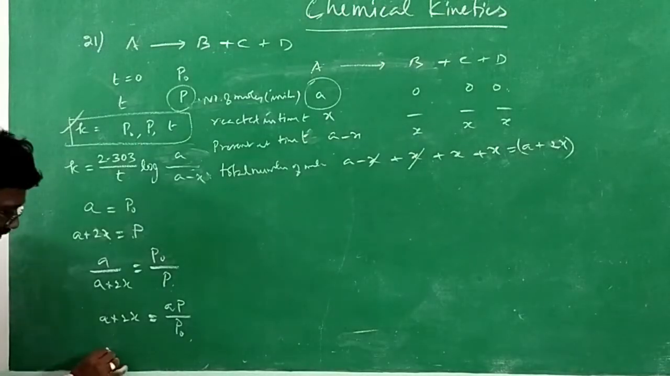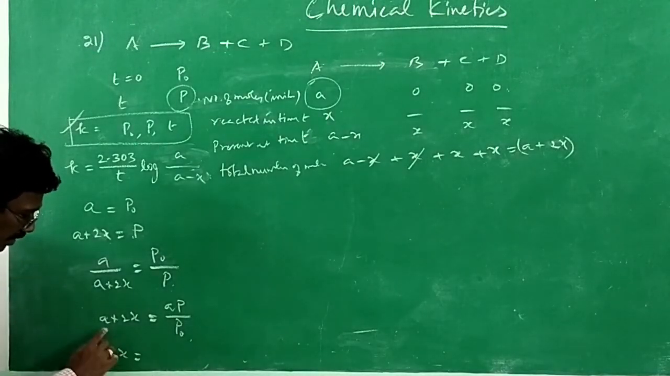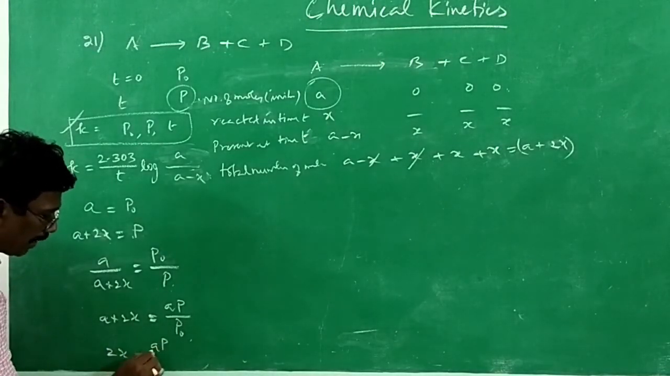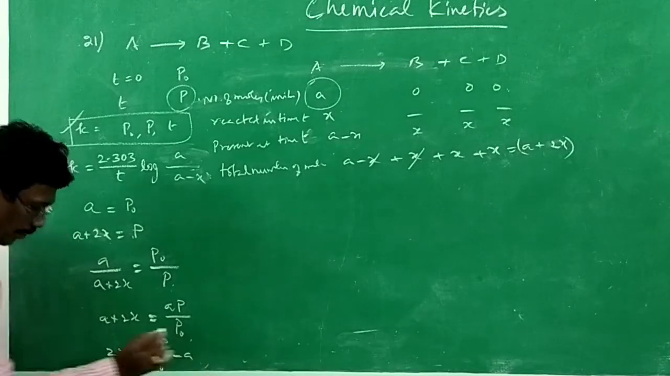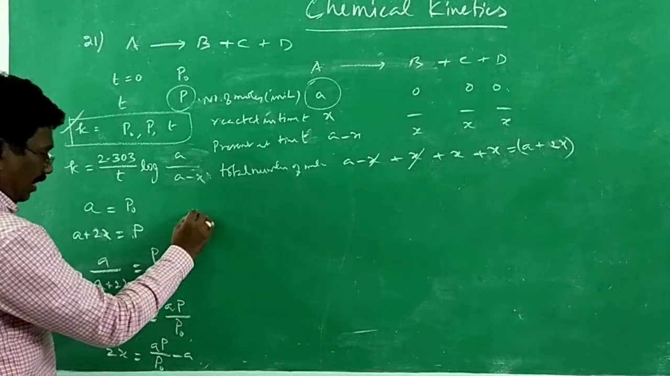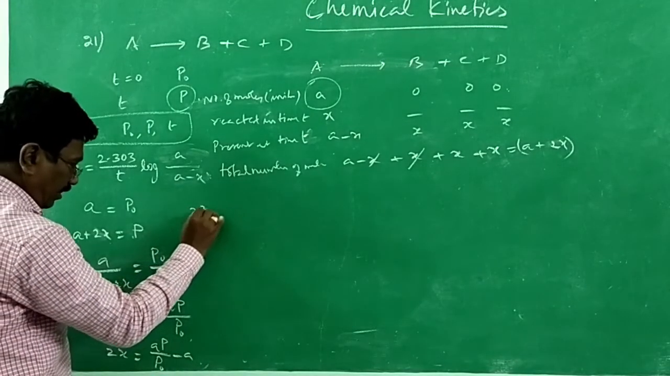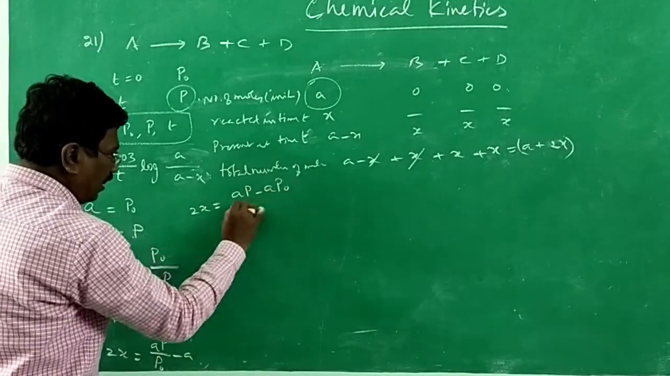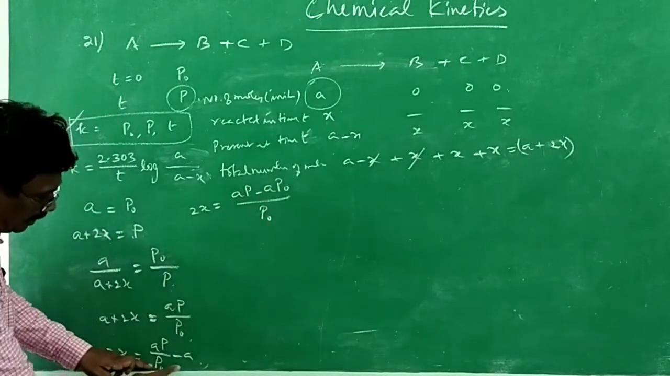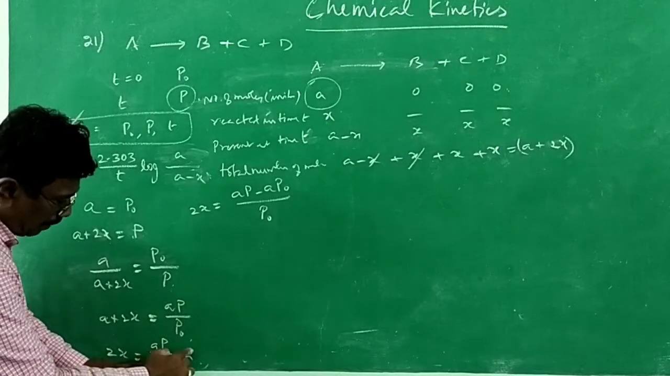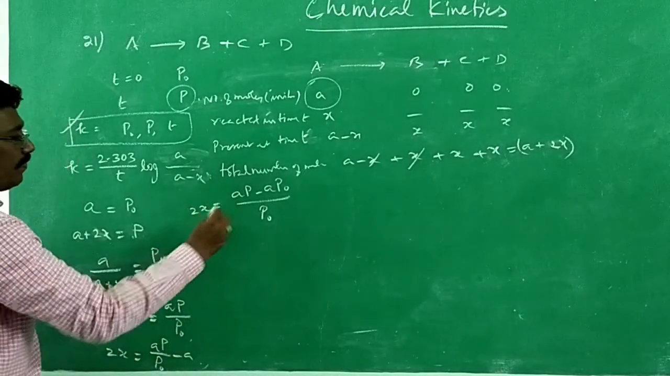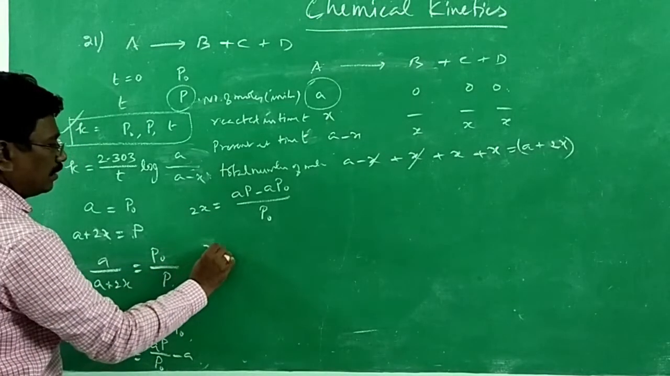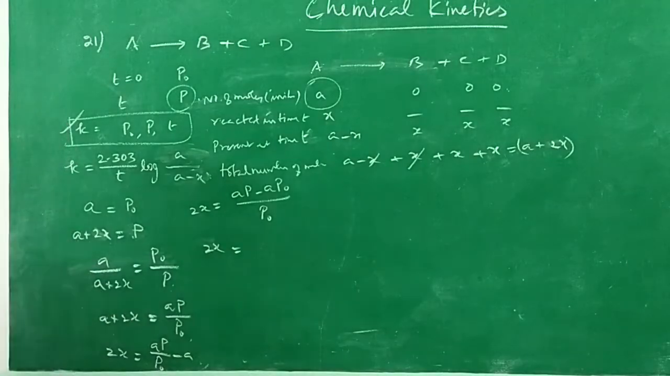Or 2x is equal to AP by P naught minus A. That is, 2x is equal to AP minus AP naught divided by P naught. Am I correct? P naught is taken common. So AP minus AP naught. If it becomes x, 2x is equal to this much. Therefore, x is equal to